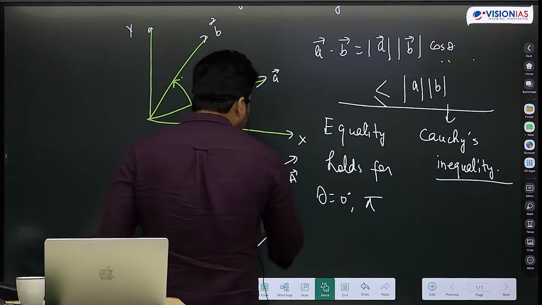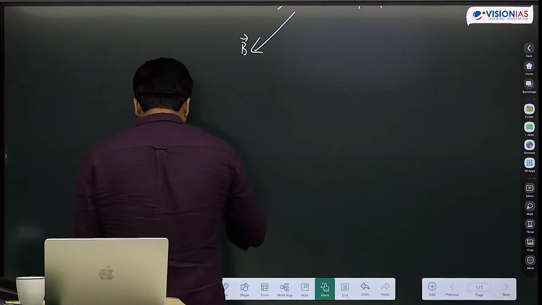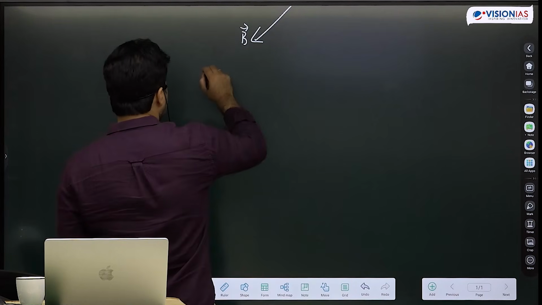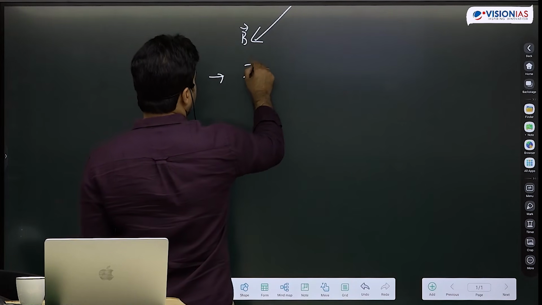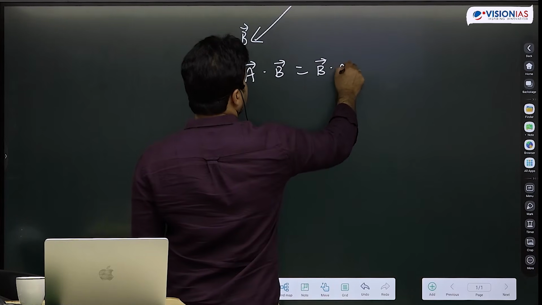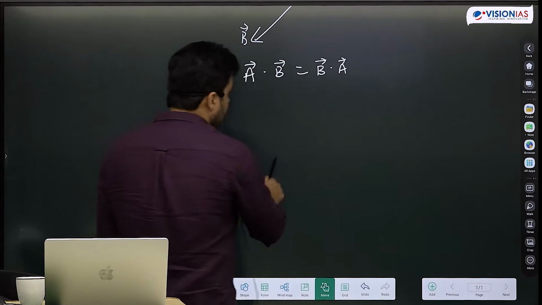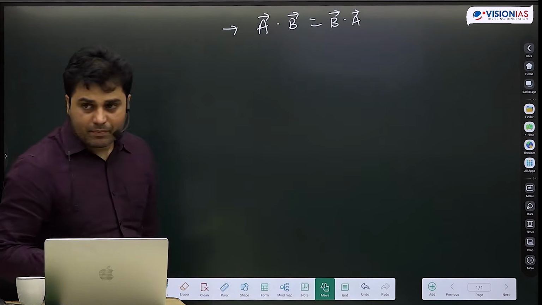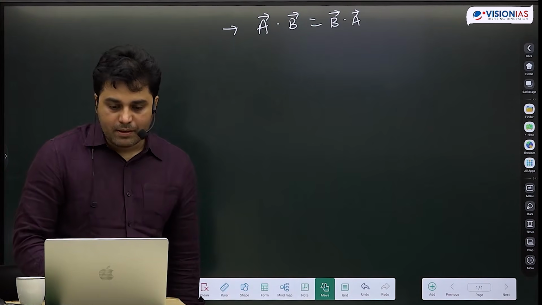We also know certain rules about dot product. For example, dot product is commutative. A dot B is B dot A, which makes a lot of sense because cos theta जो है वो cos theta is same as cos minus theta.